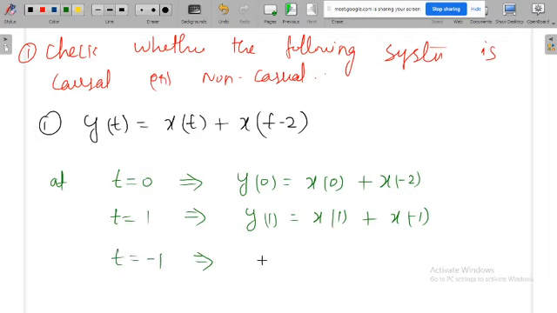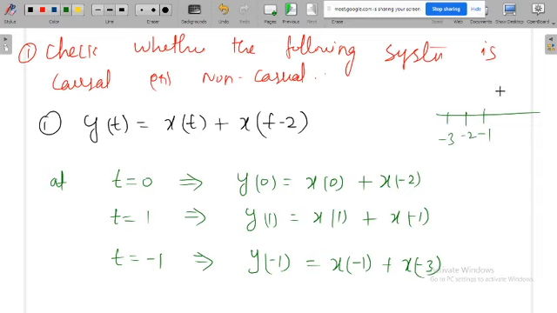Then what about the negative number? When I apply the negative number, y of minus 1 is equal to x of minus 1 plus x of minus 3. At t is equal to minus 1, the output depends on the present input and also the input at minus 3.